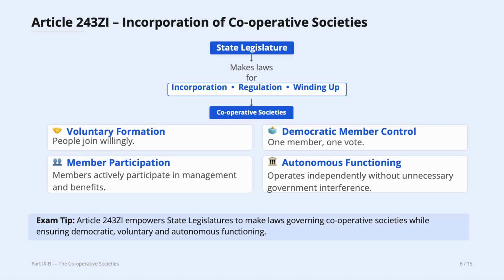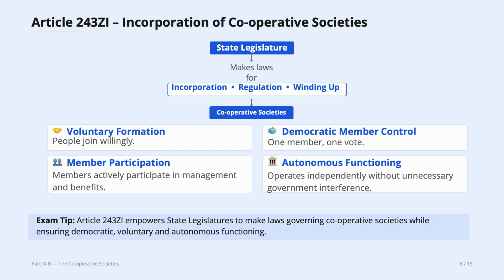Article 243ZI, the incorporation of cooperative societies. Okay, incorporation. How can the cooperative societies be formed? Incorporation means formation. So the state legislature will make laws. Cooperative societies is a state subject. Okay, cooperative societies is a state subject. The state legislature is given the autonomy to make laws for incorporation, regulation, and winding up, which means dissolving the cooperative societies. Okay, for incorporation, regulation, and winding up of cooperative societies.